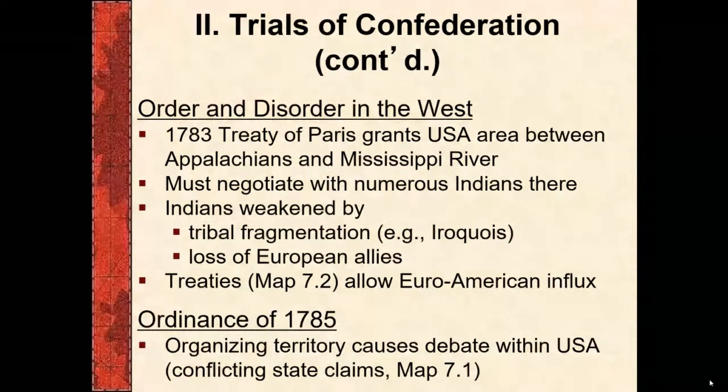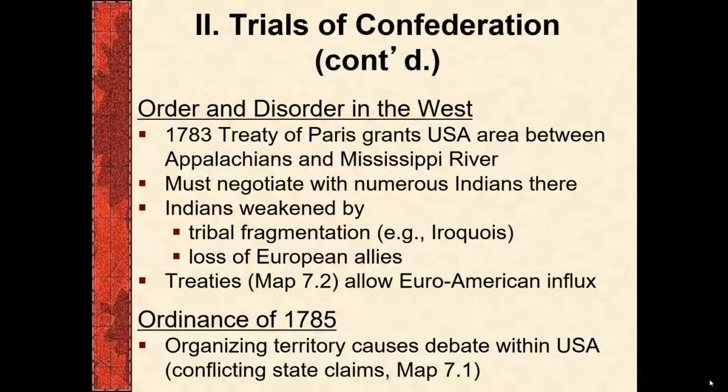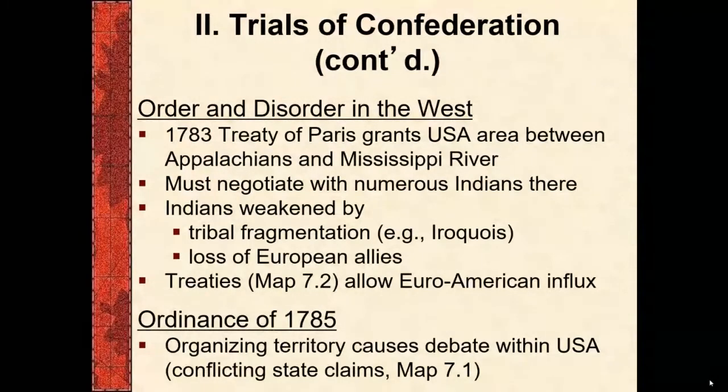Because we have conflicting claims on this. Some states just want to increase their borders all the way to the Mississippi, like Virginia. Other states want it divided up into military governances, like military territories, or territories that are run by the military. And others want to create whole new states.